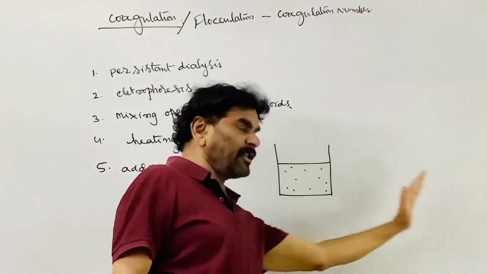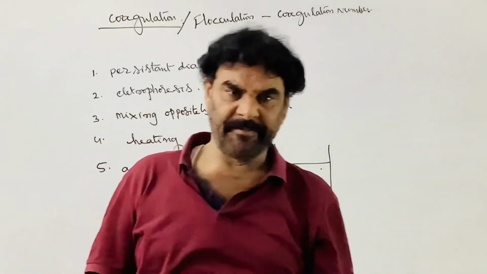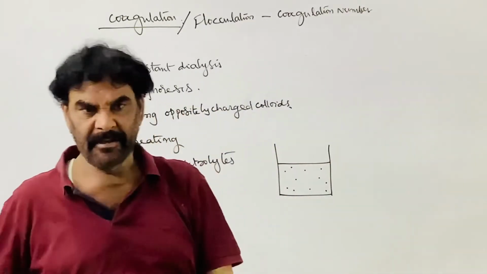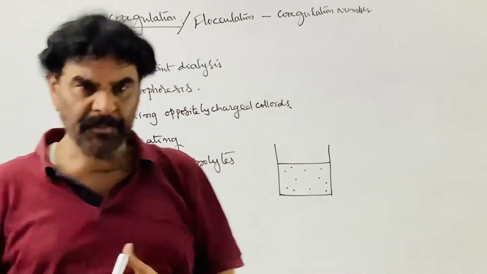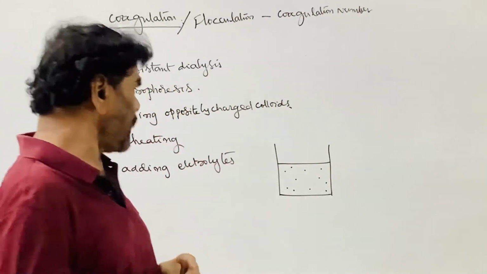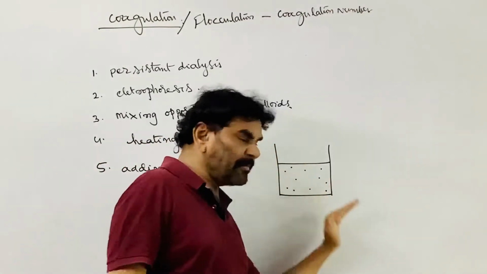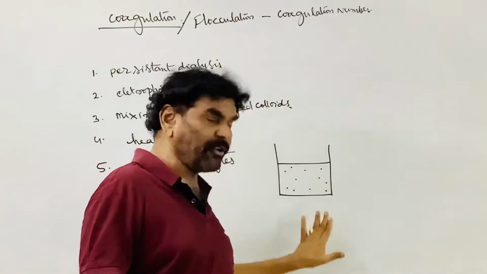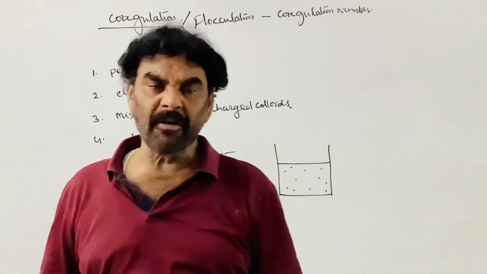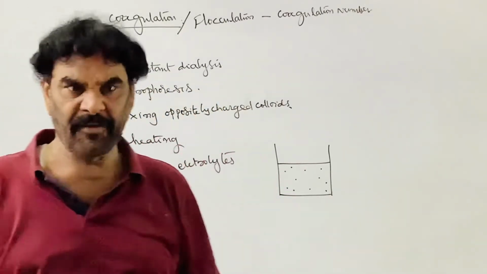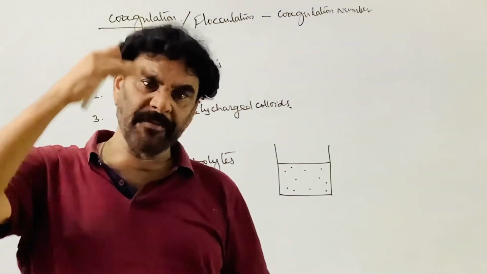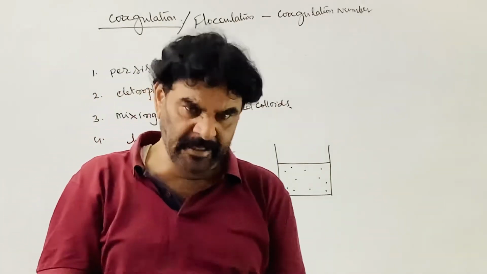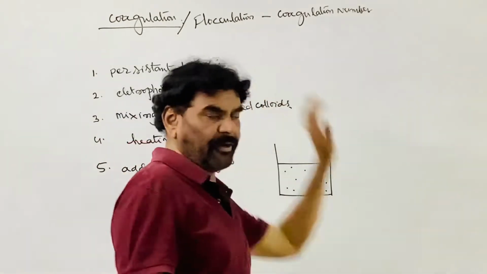The particles combine and are converted into bigger particles. The colloidal particles should be converted into bigger particles, that is, a suspension. So the process of conversion of the colloidal solution into suspension is called coagulation or flocculation. That is the other definition.